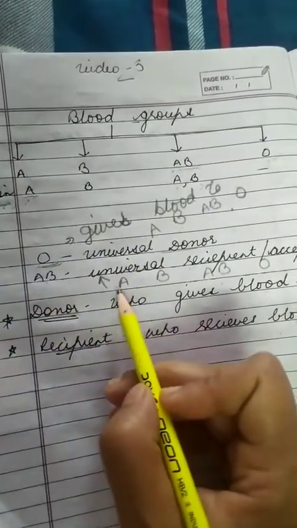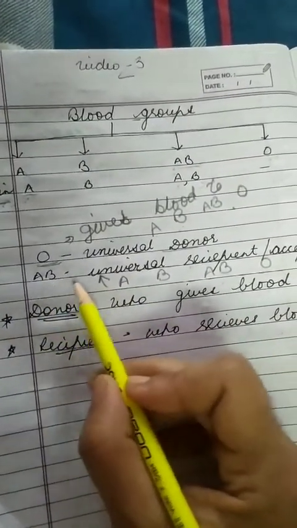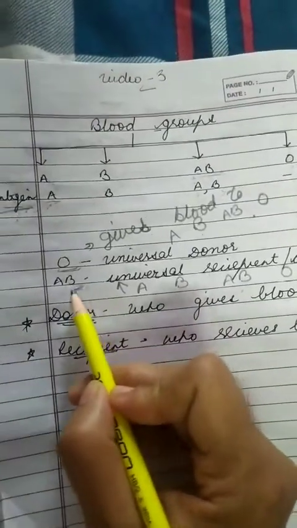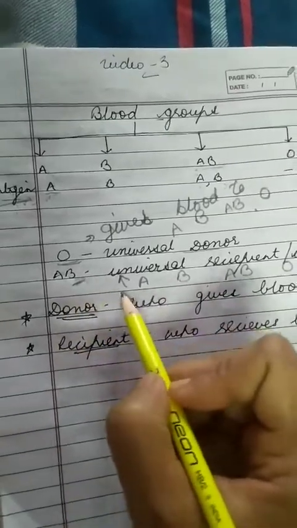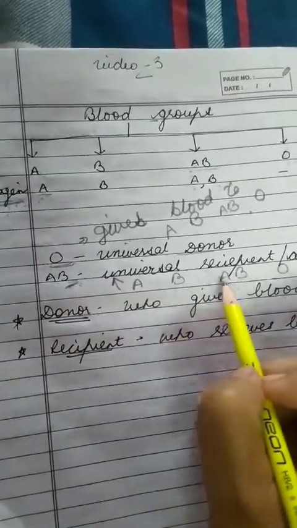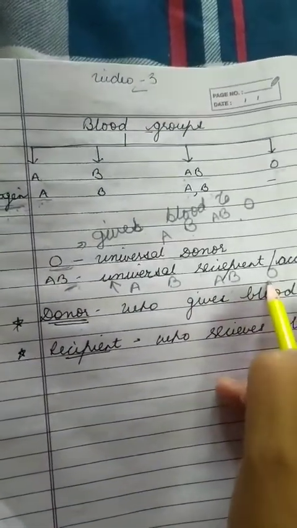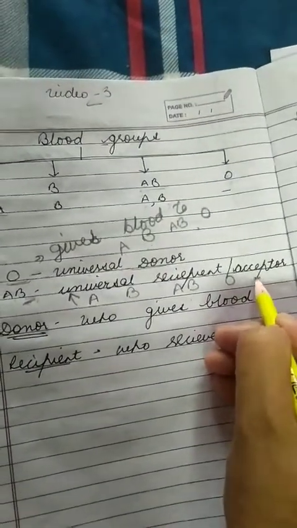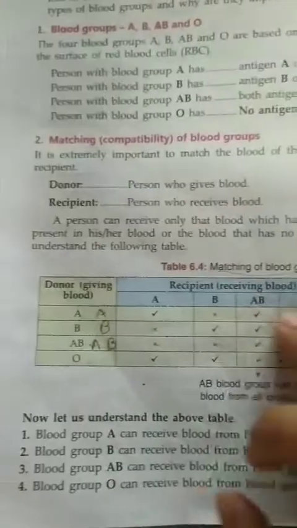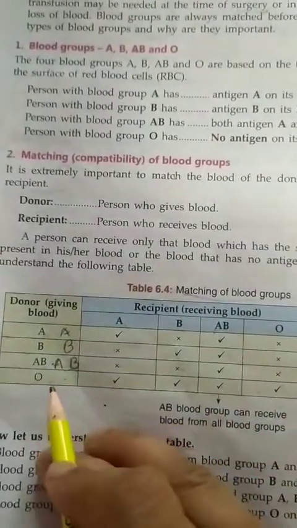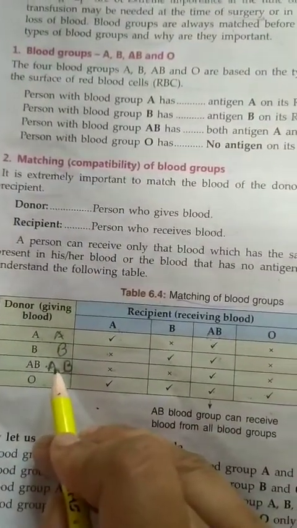AB, because AB receives blood from only AB, because it doesn't have other antigens. It cannot give to A, B and O. Only it can give blood to the AB. So hope you understand this table. Who is the universal donor? That is O. And who is the universal recipient? That is AB.